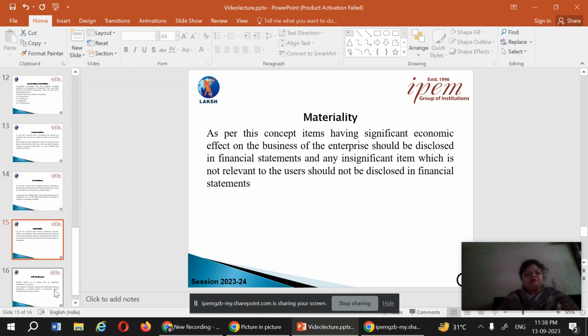The next concept is the concept of materiality, which states that only the significant information is to be recorded in the books of accounts. The insignificant item should not be disclosed in the financial statement, and whether something is material or immaterial depends upon the accountants. For a tea businessman, even a paisa is very important, while a manufacturing business may ignore it or take their figures in round figures. This is called the materiality concept.